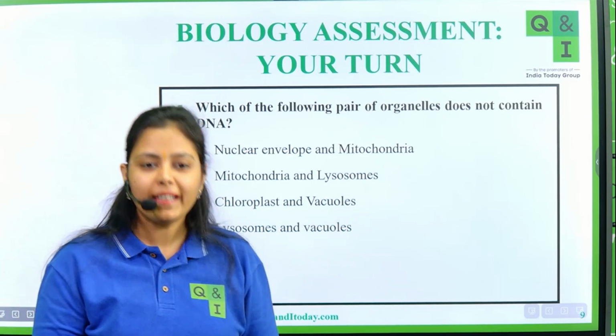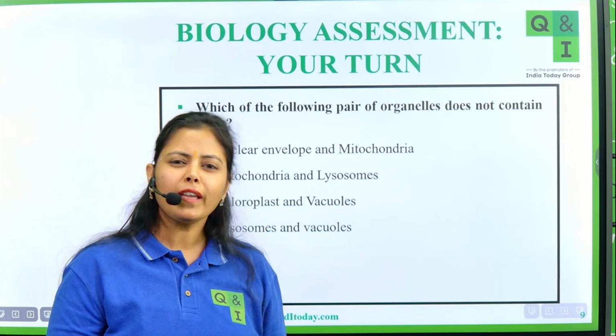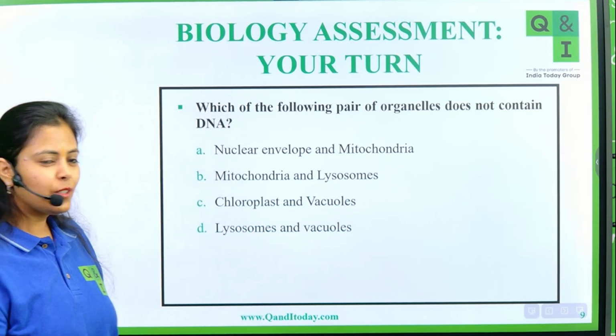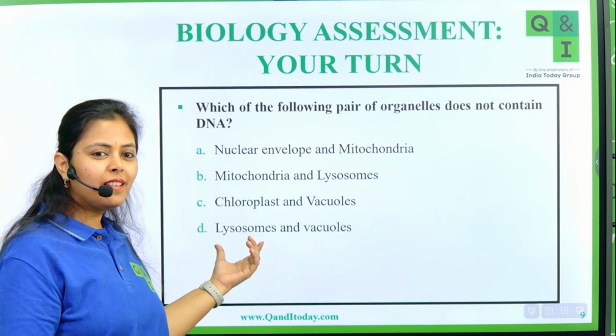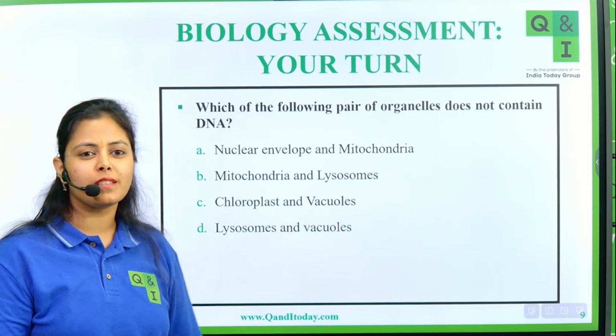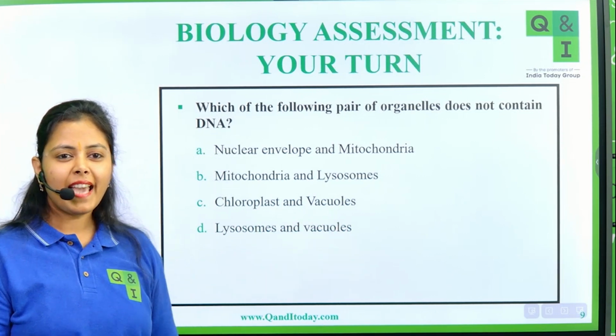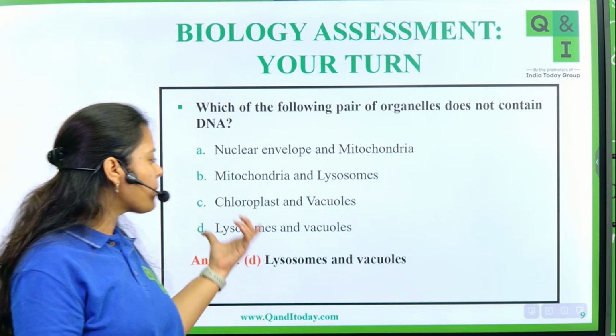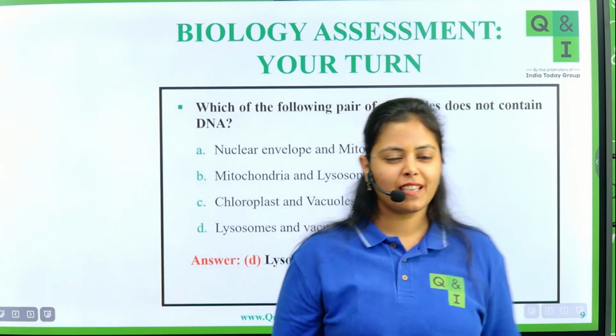Mitochondria. Yes. How can you forget this? So the correct answer would be option D, lysosomes and vacuoles.